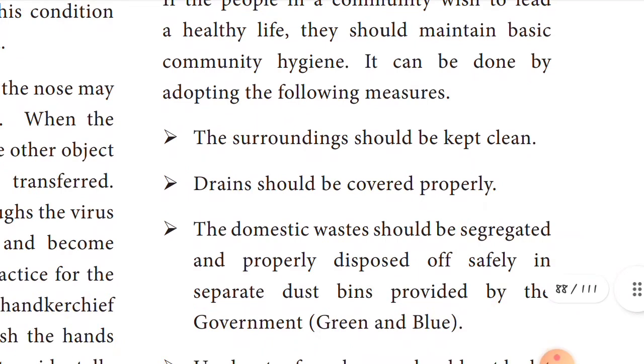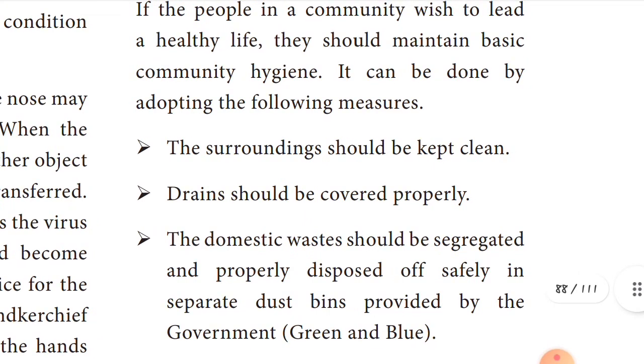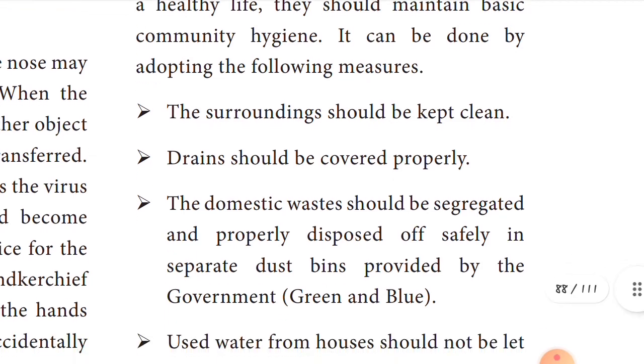This can be done by adopting the following measures. What are the measures you have to take, children? The first, the surroundings should be kept clean. That is community hygiene. Second point, drains should be covered properly. Third, domestic waste should be segregated and disposed of safely in the separate dustbins provided by the government.